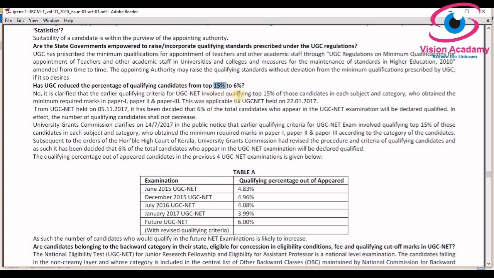But in the 6% criteria, 100 people appeared in the exam, and irrespective of their minimum required marks, the result will be declared. So the result percentage in 6% is higher than in 15%.